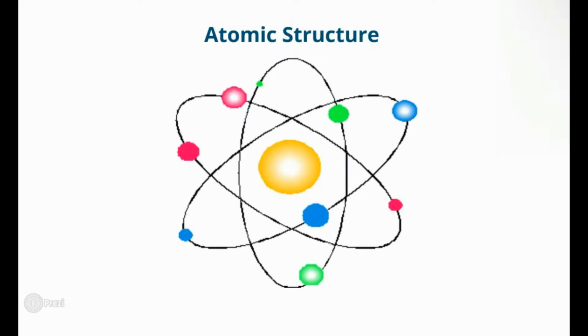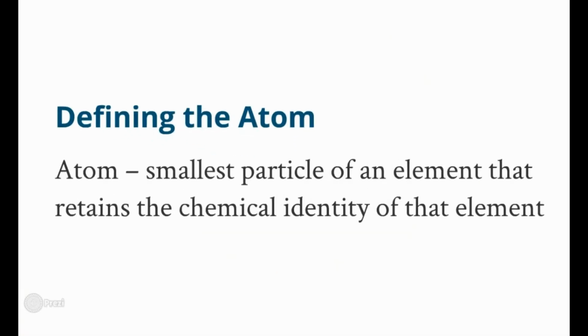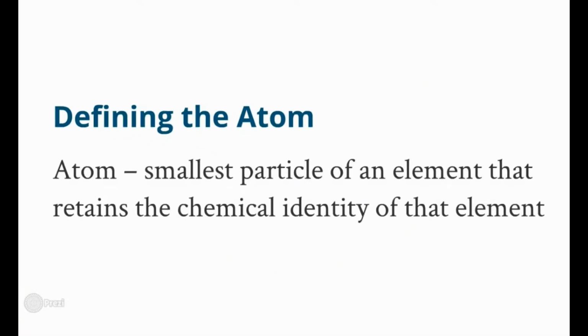Anyway, atomic structures. Most people, when they think of an atom, picture this little weird circular orbital thingy. And so we got to know all these little parts. Some people think it's just like planets, but it's not really. And you're going to find out some misconceptions that everybody's had.